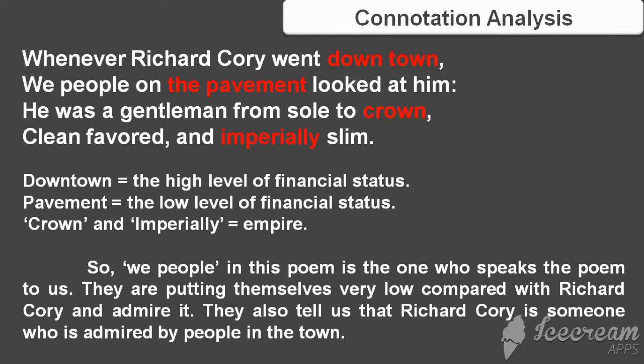Those words refer to an empire. So, we people in this poem are the ones who speak the poem to us. They put themselves very low compared with Richard Cory and admire him. They also tell us that Richard Cory is someone who is admired by people in the town.